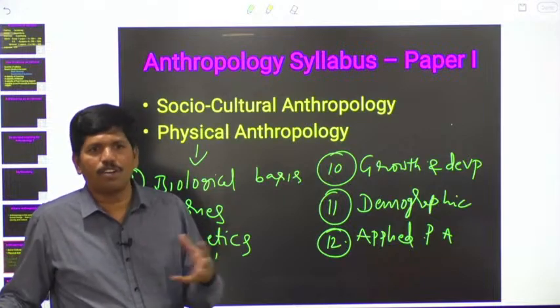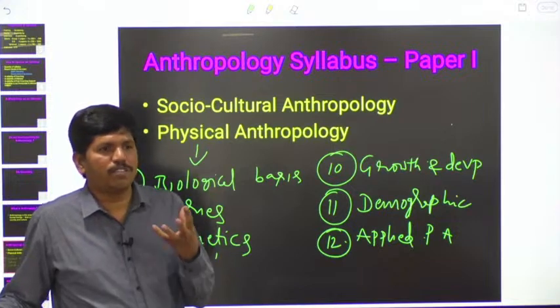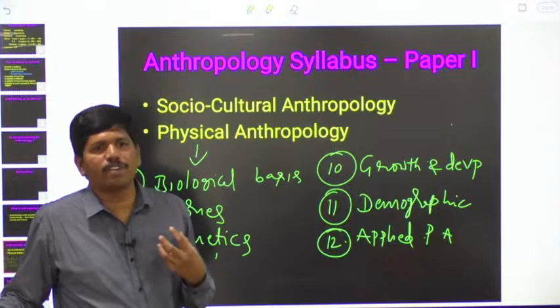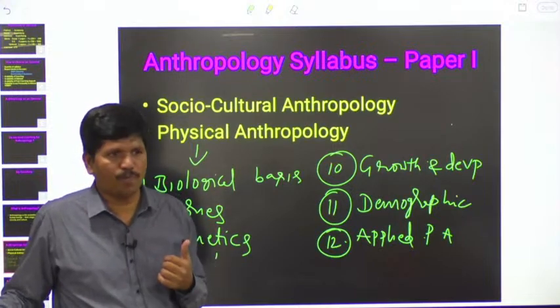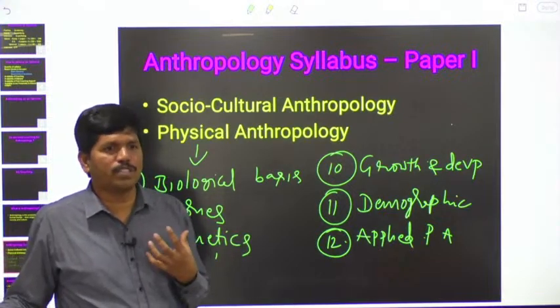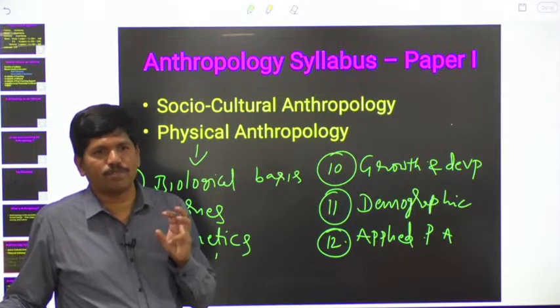Nowadays, you might have heard about recombinant DNA technology, a more sophisticated technology. Because of recombinant DNA technology, we are producing safer vaccines. Because of those safer vaccines, side effects can be avoided, and at the same time, efficiency is more. Similarly, in sports also, sports anthropology is there. In sports also, we will select suitable persons.